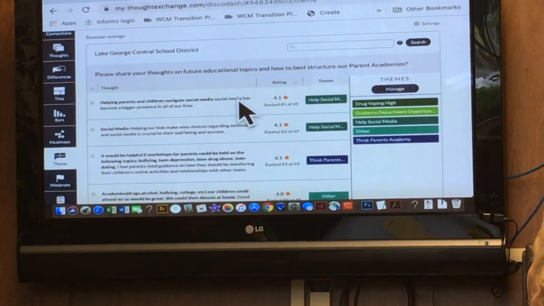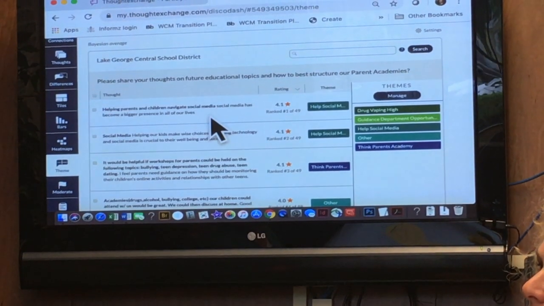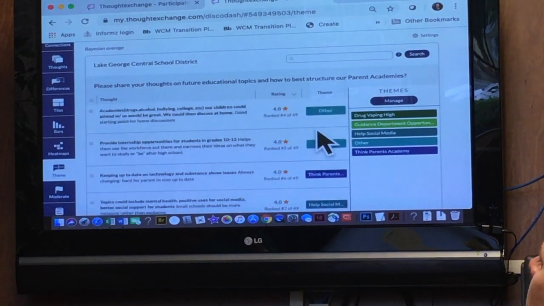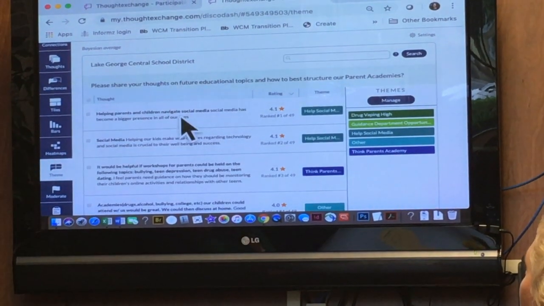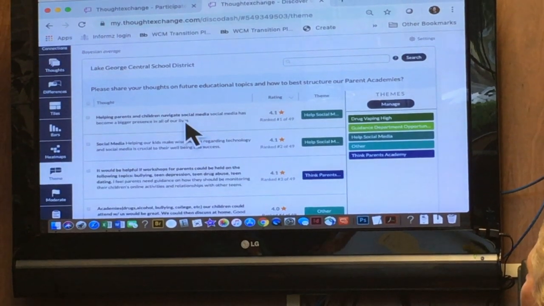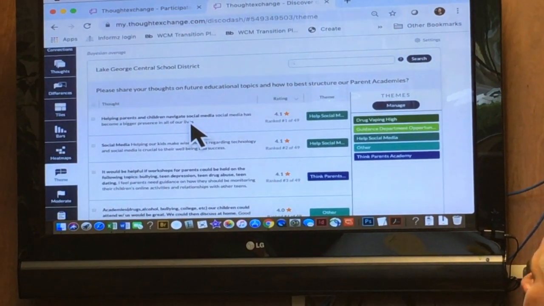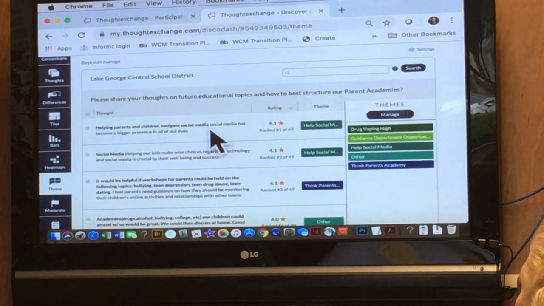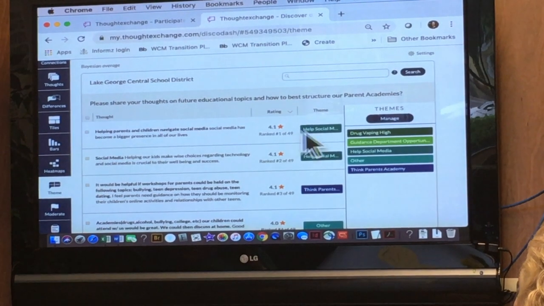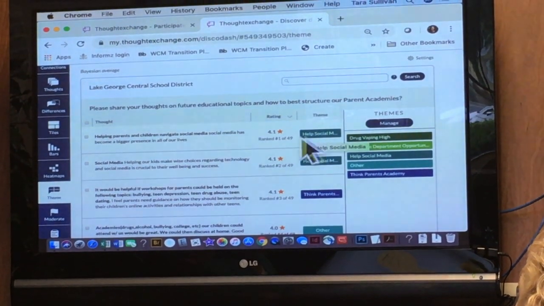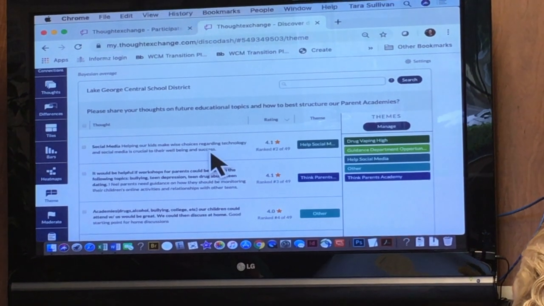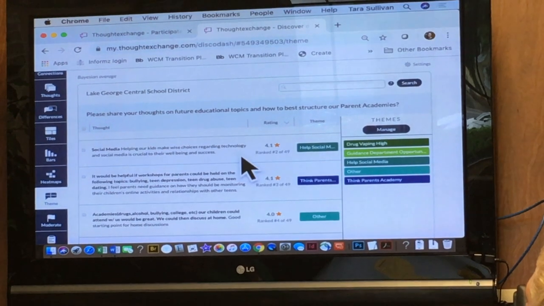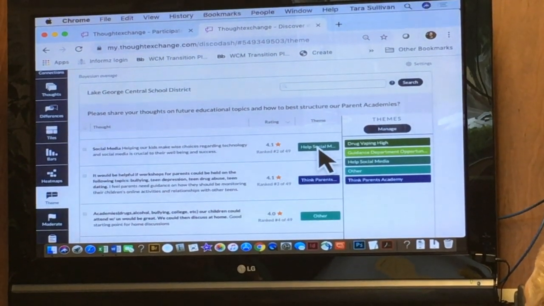What we'll do as our second part of our process is go through each thought one by one, because Thoughtexchange has labeled them automatically, but we're going to go through them and see if that label makes sense or if new themes emerge and we have to create new themes. Okay. So helping parents and children navigate social media. That's tagged right. That theme makes sense. Help social media. Okay, so the second one, helping our kids make wise choices regarding technology and social media. Does this social media make sense?